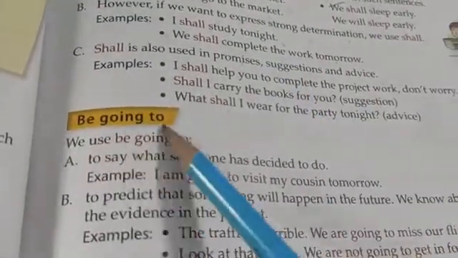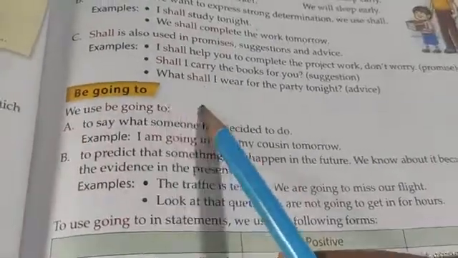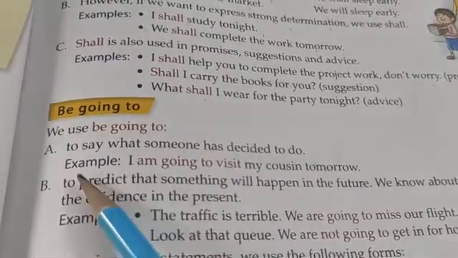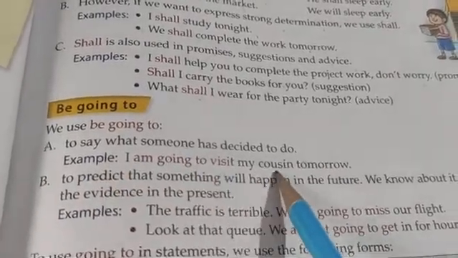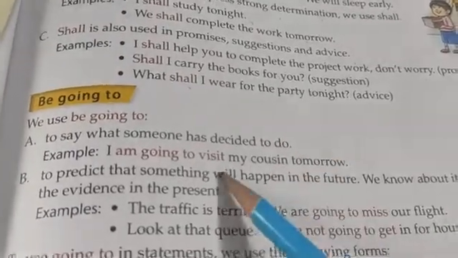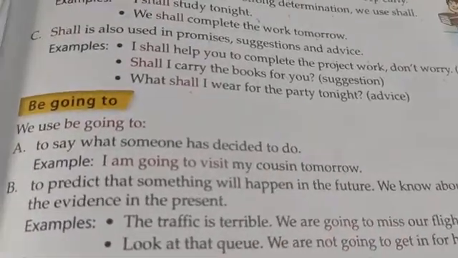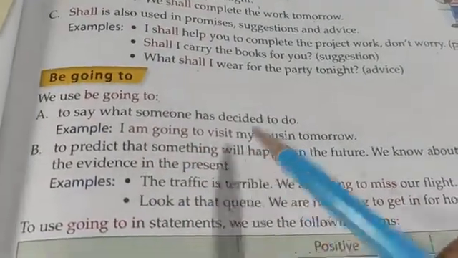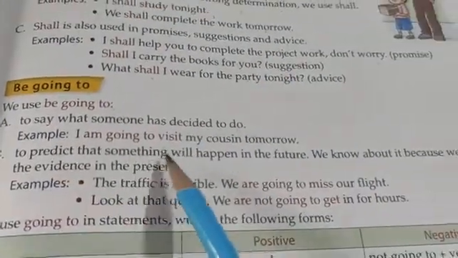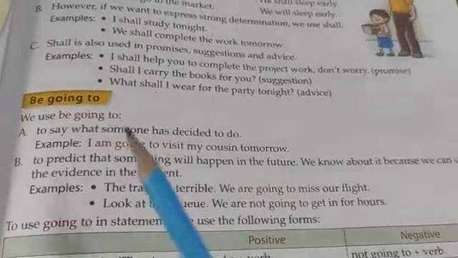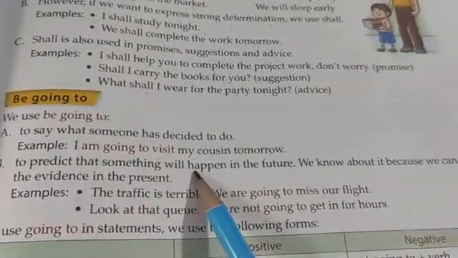Okay. Be going to. We use be going to say what someone has decided to do. Okay, see the example. I am going to visit my cousins tomorrow. I have decided that I am going to visit. That's why be going to is used. I am going to visit. Okay. To predict something that will happen in the future, we know about it because we can see the evidence in the present.